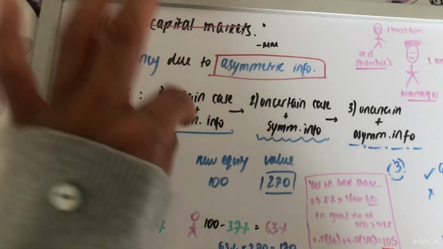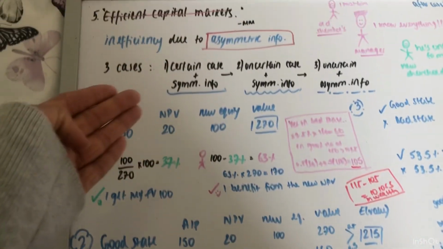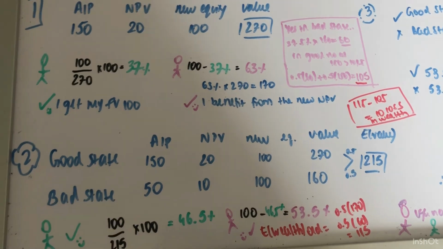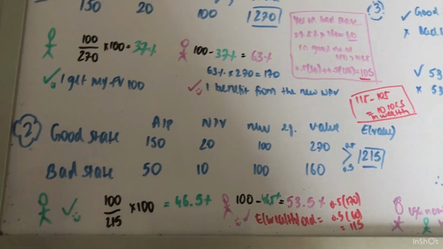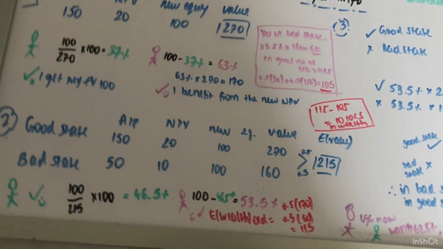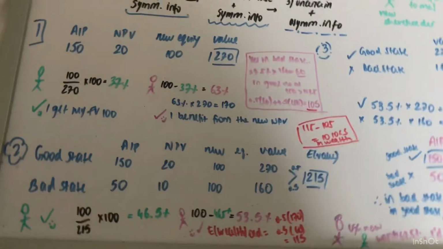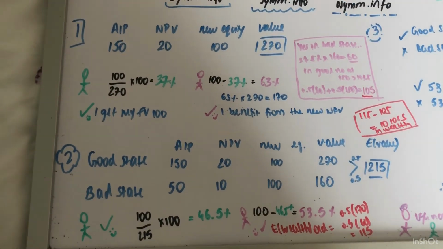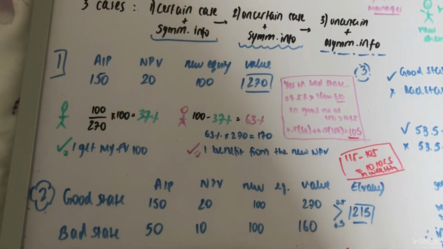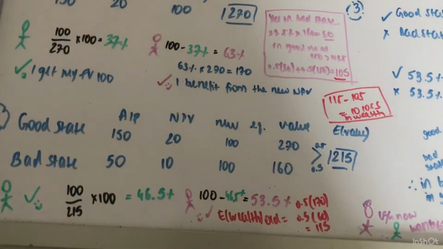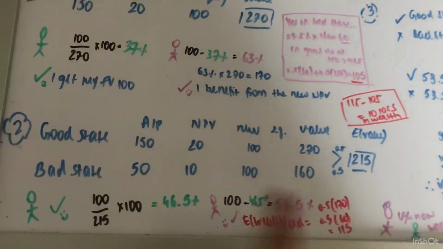It's perfect because it's symmetrical information. Now case two comes. As I said, you're going to have a good and bad state. Now the information is given, and assets in place, as we assume. In the bad state, we're going to have fewer assets in place. This could be because of bankruptcy costs, or any financial distress of the firm, which is why now they only have 150 in assets in place. And the NPV is 10, so it's lower. New equity, as I said, always remains the same. They want to issue 100, and the value is now 160.